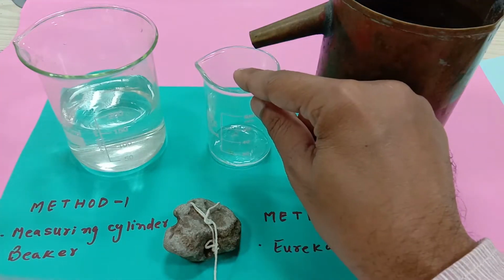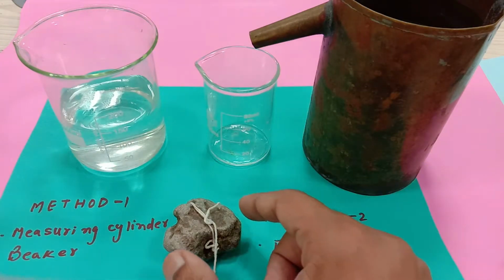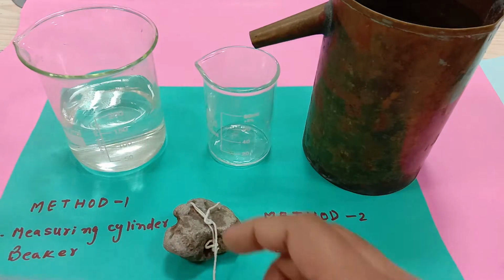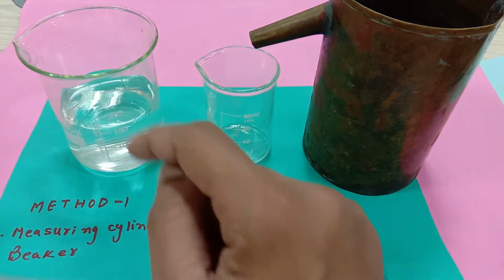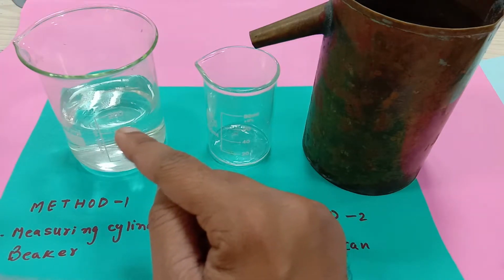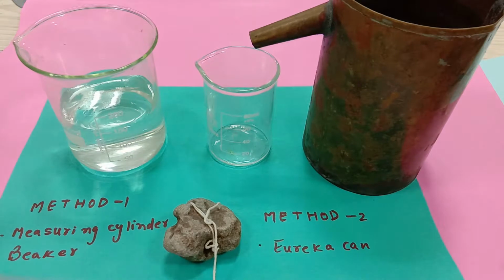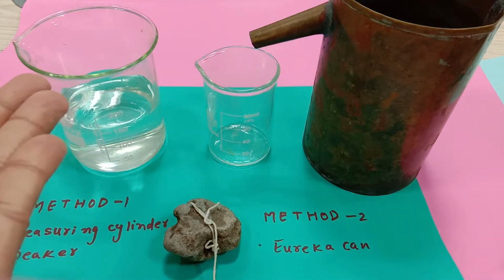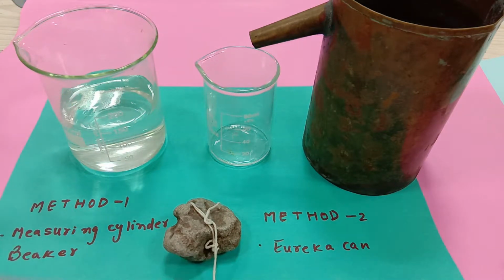There is no water inside this one. Now what I am going to do is immerse this stone over here. We know that if I immerse the stone, the water level will rise. I know the initial volume. After immersing the stone, I will record the final volume. The difference in both volumes, the amount the water level increased, will be the volume of the stone.